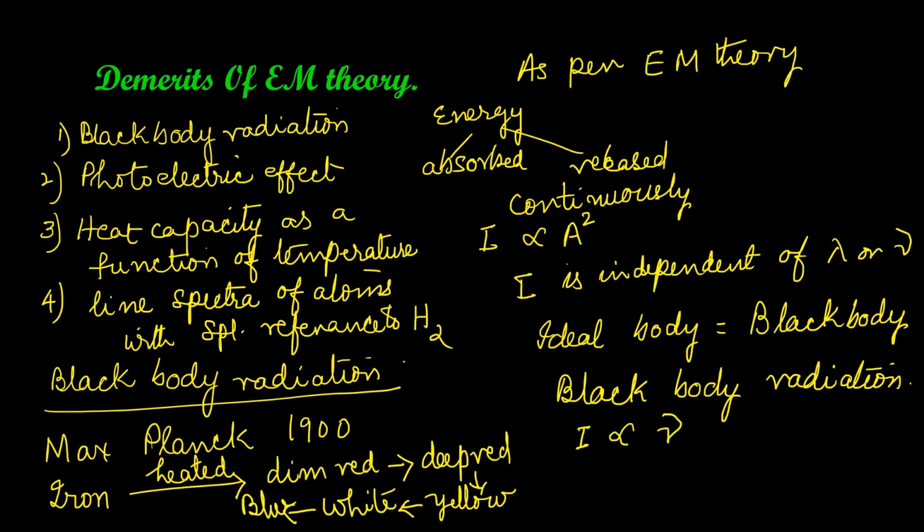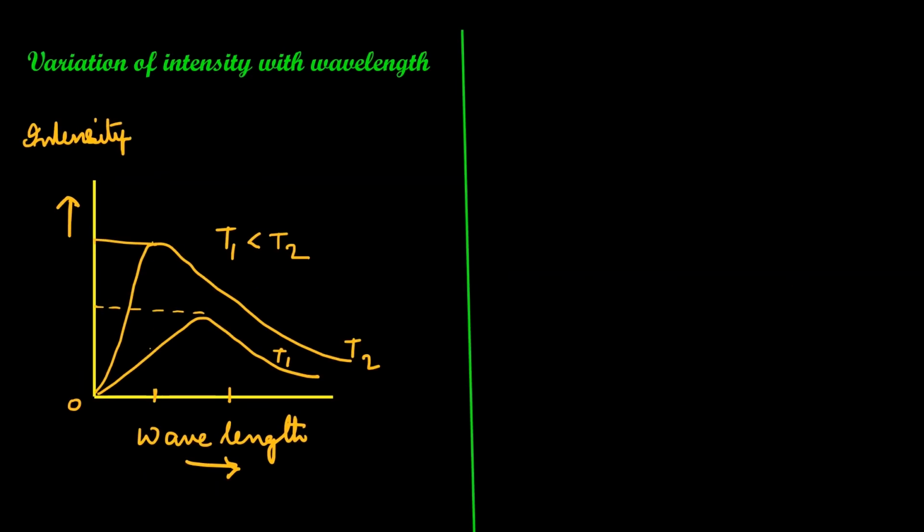That is, I is directly proportional to nu. Let us see his experiment on this concept. He studied the variation of intensity with wavelength at two different temperatures and then plotted a graph. That graph is given below.